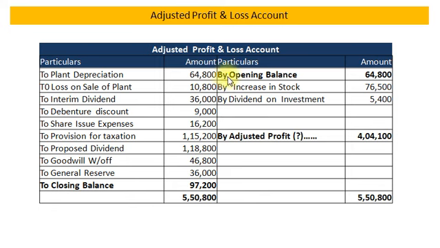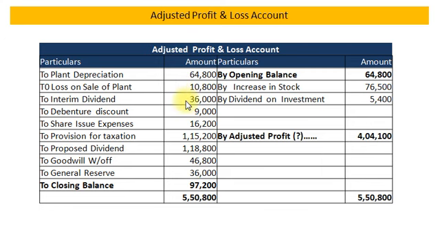First of all, we will take opening balance on credit side rupees 64,800 and closing balance on debit side rupees 97,200. Now we will give the effect of previously solved adjustments. First, plant depreciation 64,800. Next, loss on sale of plant rupees 10,800.